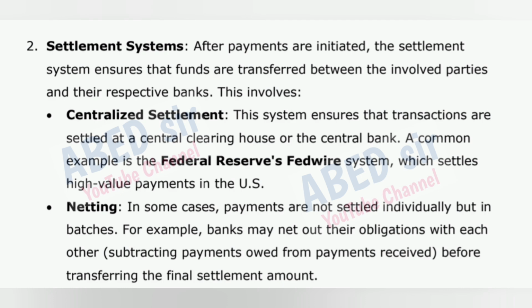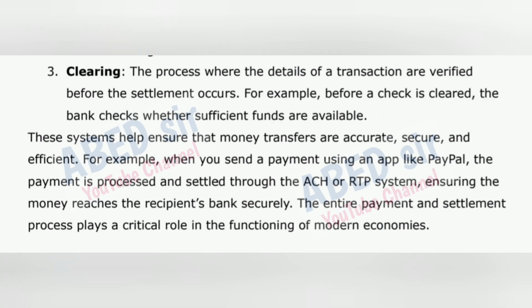Netting. In some cases, payments are not settled individually but in batches. For example, banks may net out their obligations with each other, subtracting payments owed from payments received before transferring the final settlement amount. 3. Clearing. The process where the details of a transaction are verified before the settlement occurs. For example, before a check is cleared, the bank checks whether sufficient funds are available.